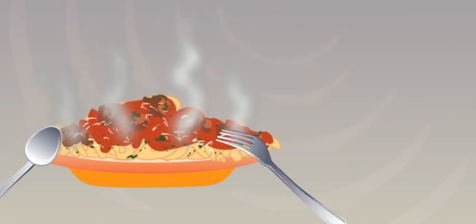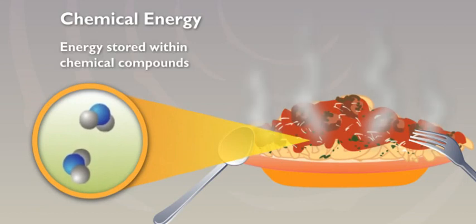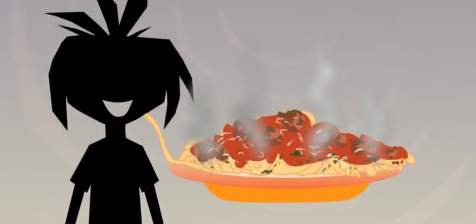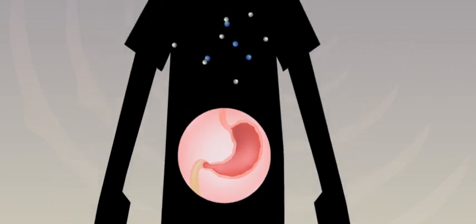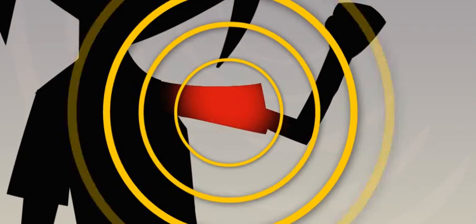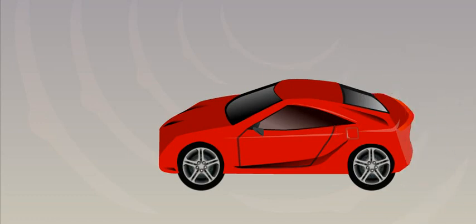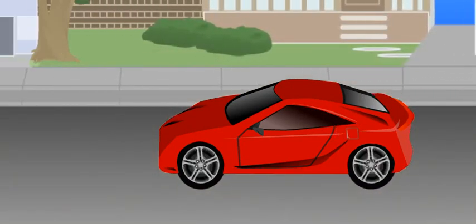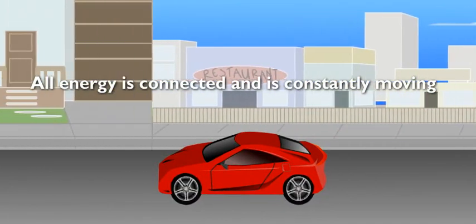Definitely. The food also stores chemical energy, potential energy in the chemical compounds that's waiting to be released. When we eat the food, our body burns it and releases the chemical energy stored in the food. When you burn something, doesn't that create heat? Yeah. When chemical energy is released, it turns into thermal energy. Cars work the same way. They burn fuel and turn it into thermal and mechanical energy in order to run. Seems like some types of energy are connected. All energy is connected. It just keeps moving from place to place.